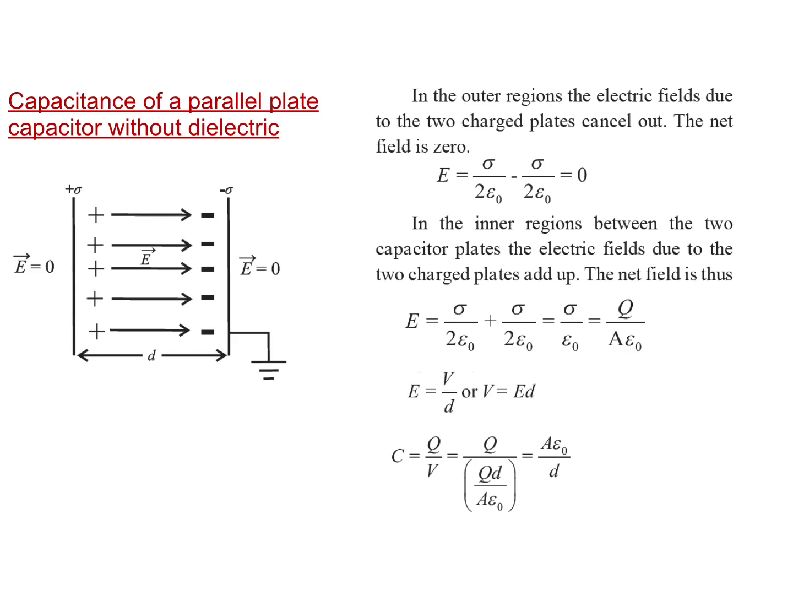The electric field between the plates of a capacitor without dielectric is E is equal to sigma upon epsilon naught. Also we have sigma as Q upon A. Here sigma is the surface charge density on the plates of the capacitor, so we obtain the electric field as Q upon A epsilon naught.